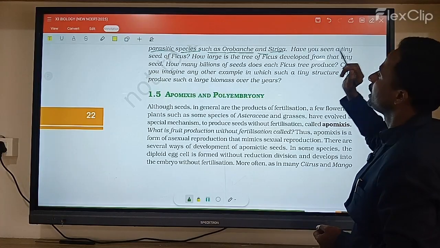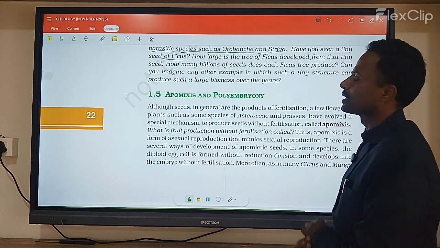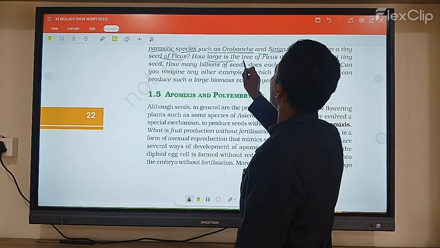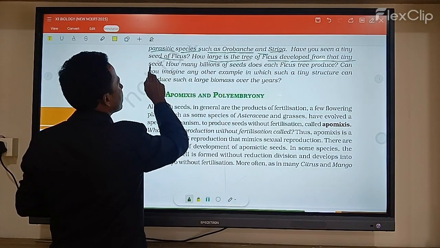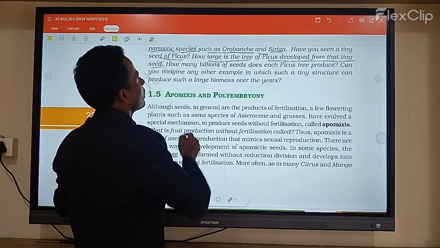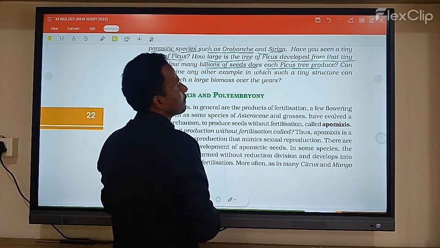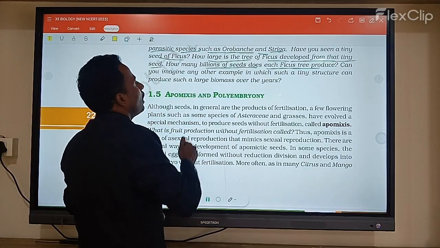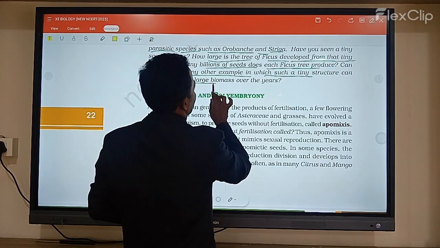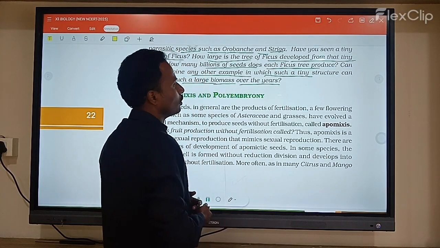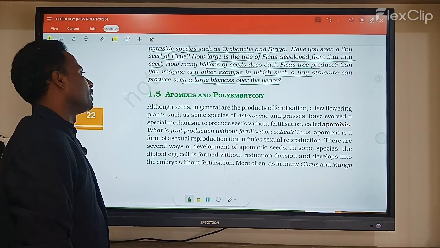Have you seen the tiny seeds in a ficus? In the Ficus benghalensis fruit, you notice a number of tiny seeds, and a large tree of ficus develops from those tiny seeds. The plant is very big, but it produces only tiny seeds. How many billions of seeds does each fig tree produce? Can you imagine any other example where a tiny structure can produce a large biomass over the years? So you see that in most species, tiny seeds are produced in large numbers. Okay.